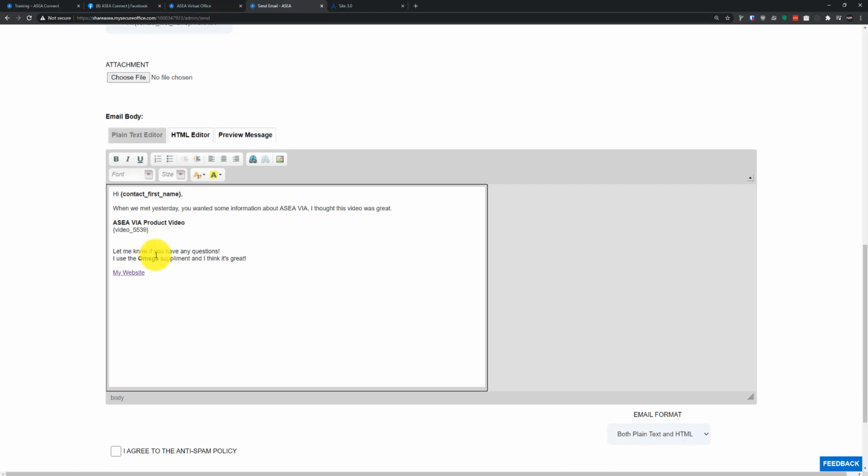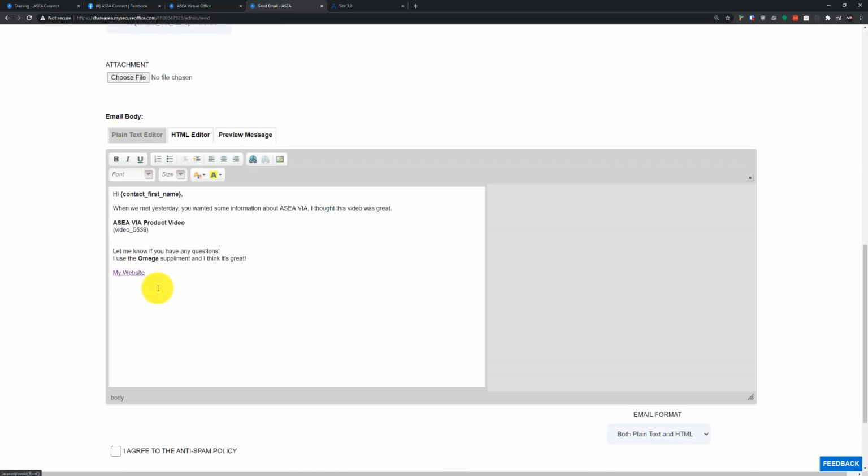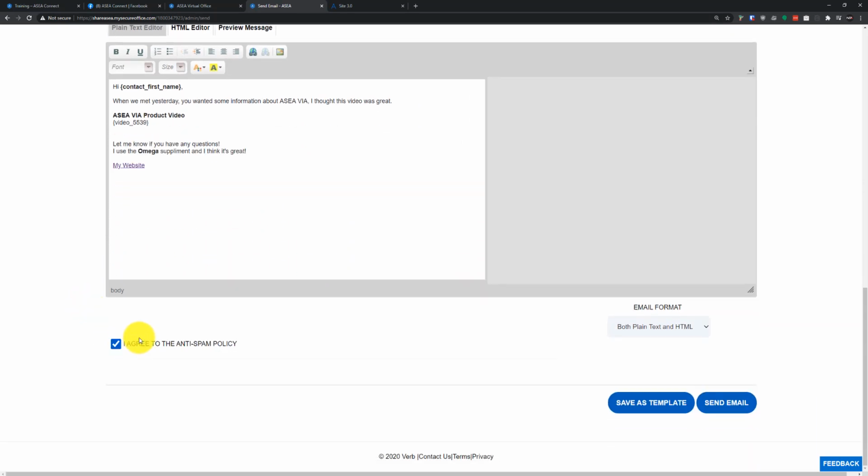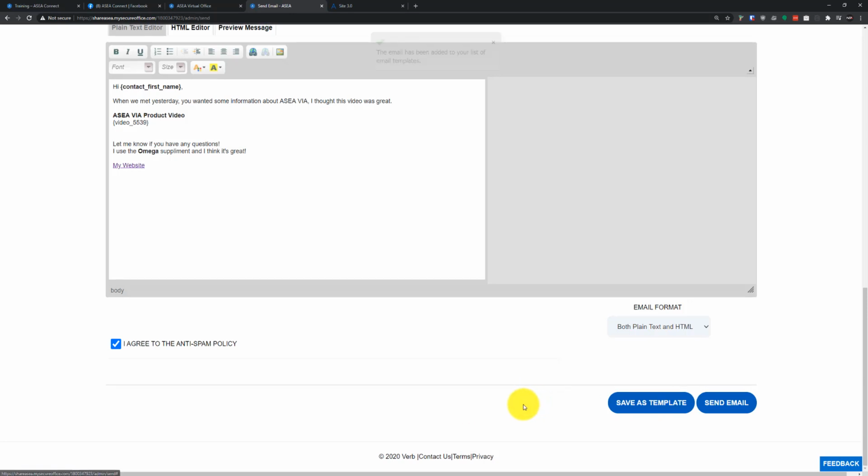All right. Now I think we're complete with how we want to send this to our church group, so let's go ahead and send this out and see how it's going to look to them. Let's agree to the anti-spam policy, and we could also save this as a template. Let me hit this Save Template button here and call this ASEA Via, and hit Save.